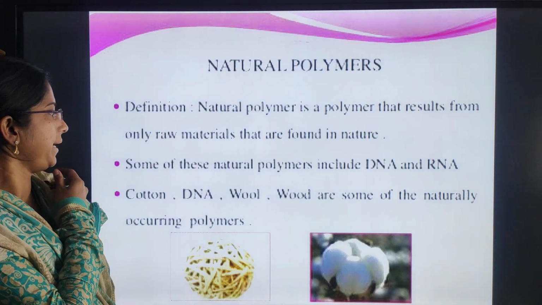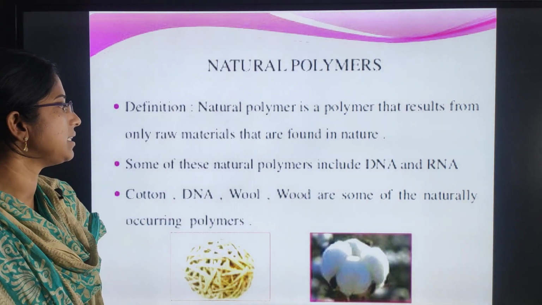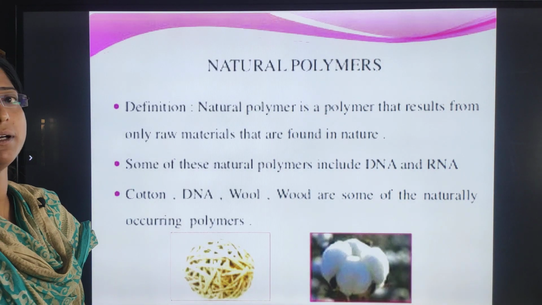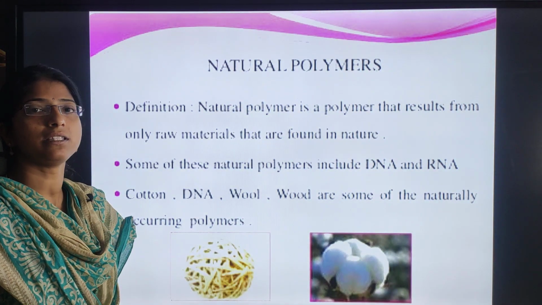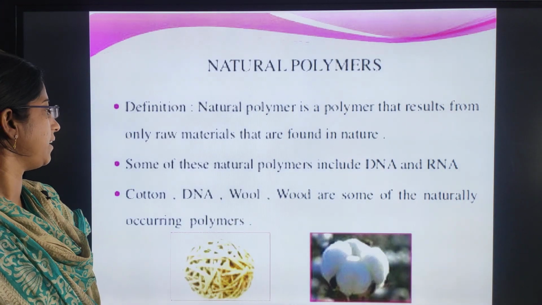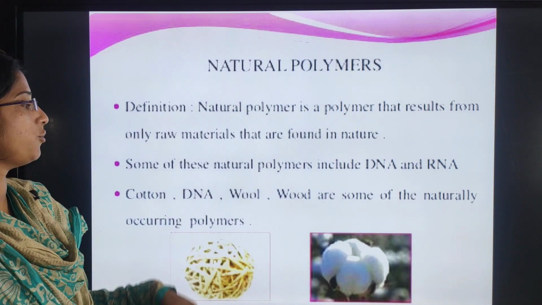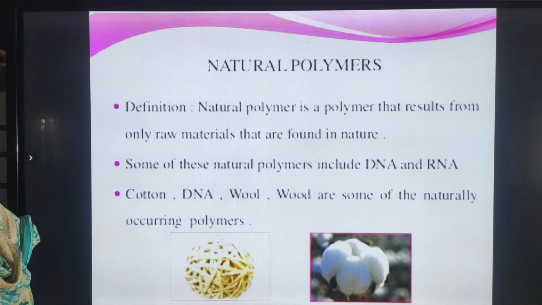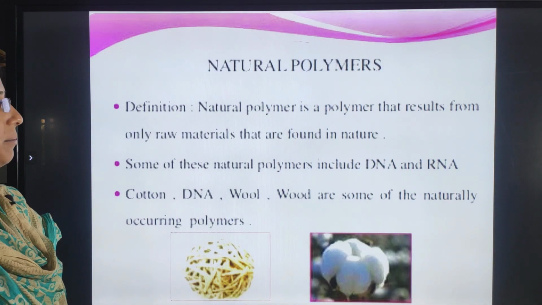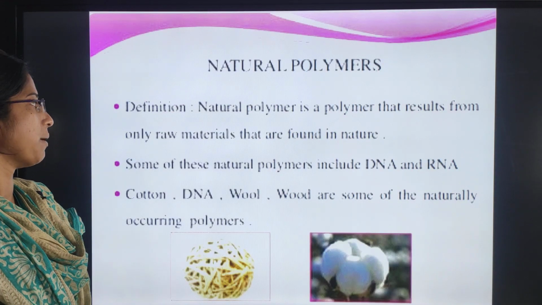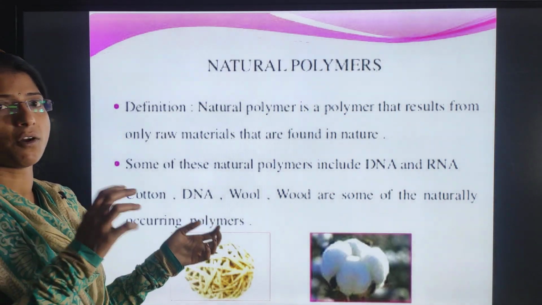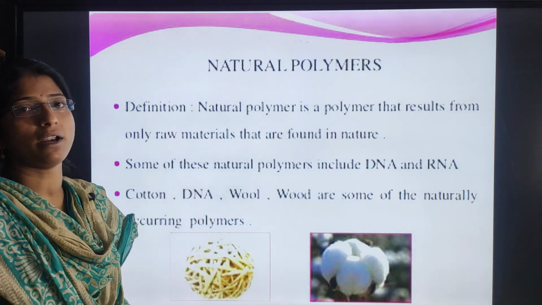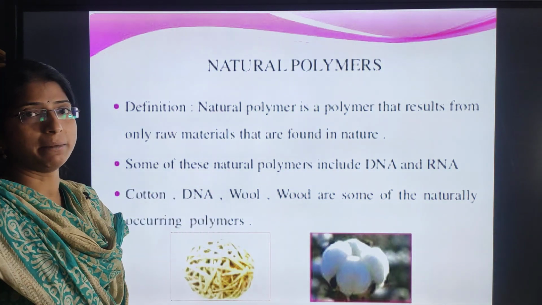Some of these natural polymers include DNA, RNA, cotton, and wool, which are naturally occurring polymers. Is it clear? So these are the natural polymers, which come from raw materials found in our nature. That kind of material we call natural polymers. Is it clear?